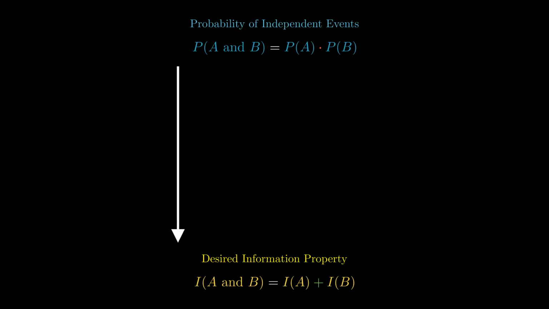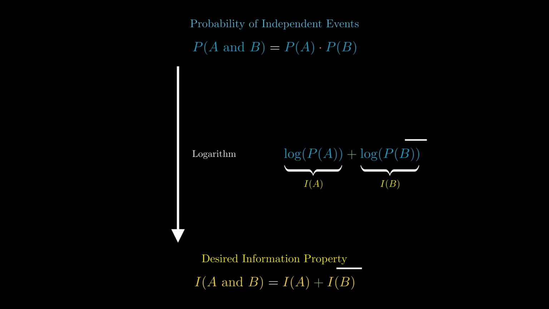This is exactly why we use logarithms. The logarithm is the mathematical translator that turns multiplication into addition. If we define information as the logarithm of the probability, the log of a product expands perfectly into the sum of the logs. This ensures that when probabilities multiply, the information content simply adds up, satisfying our intuitive requirements for measuring uncertainty.